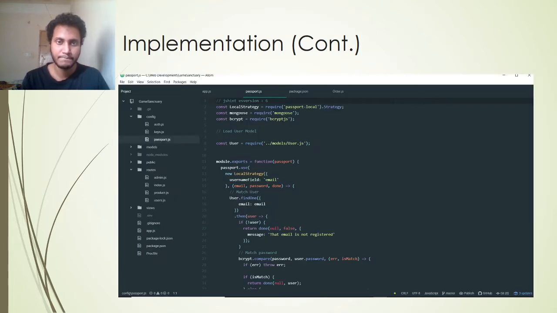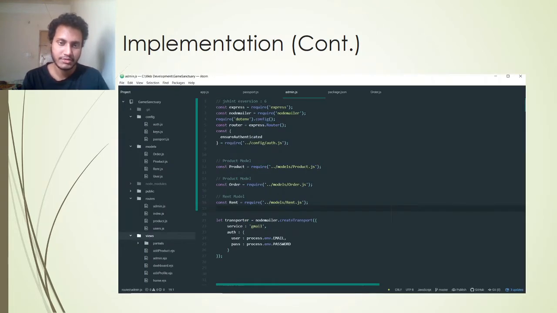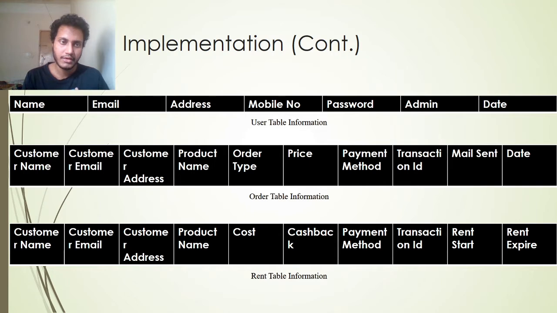authentication. These are some of the screenshots of the coding side of things. Basically, my project deals with four kinds of data: user, order, rent, and product, and these are the table representations of those data objects with the attributes they have.